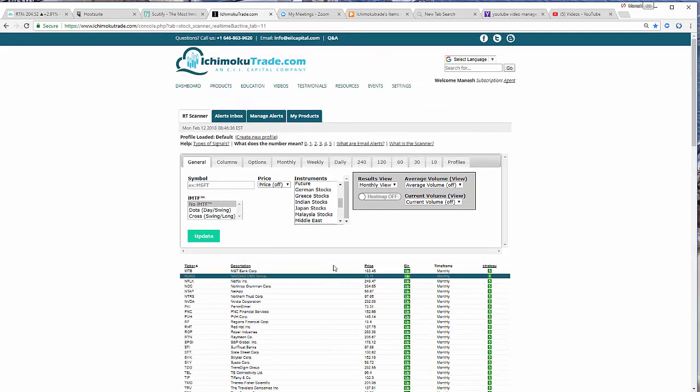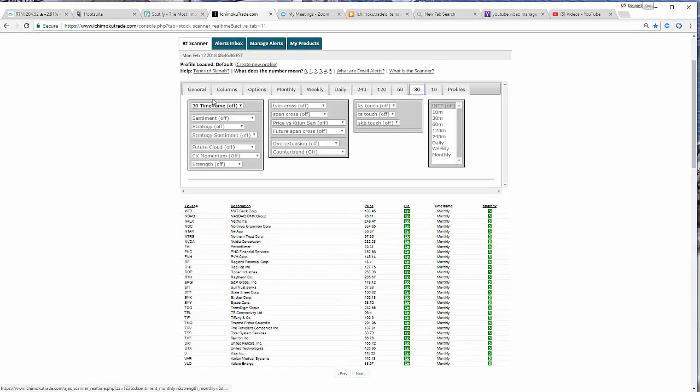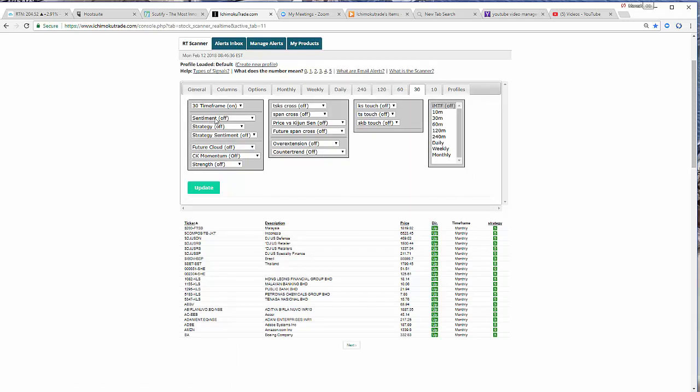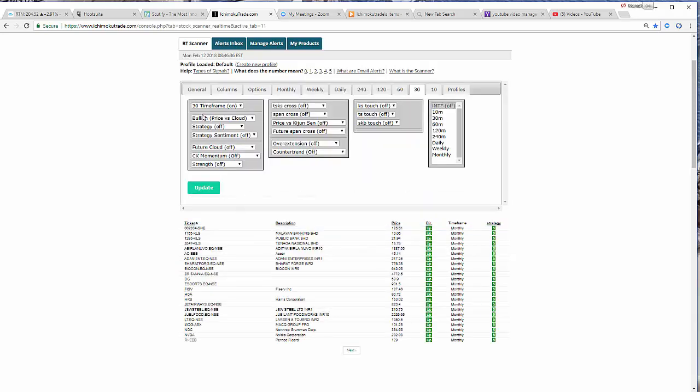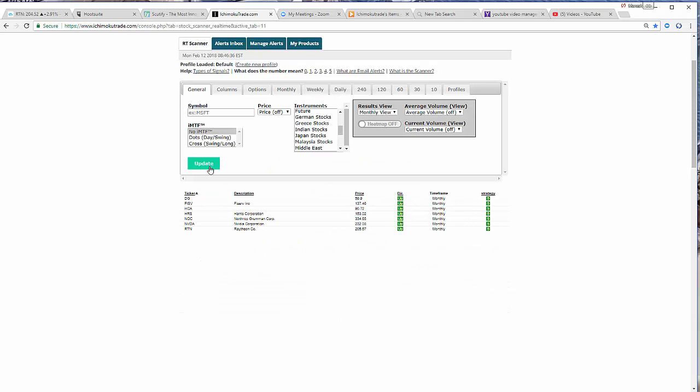Out of those 60, now let's find out how many on a 30-minute are still bullish. So I come in here, turn my 30-minute time frame on, and I just want it to be above the cloud, which tells me the sentiment is bullish on a 30-minute. And if you look in here, let's go back and choose NASDAQ. That's it.